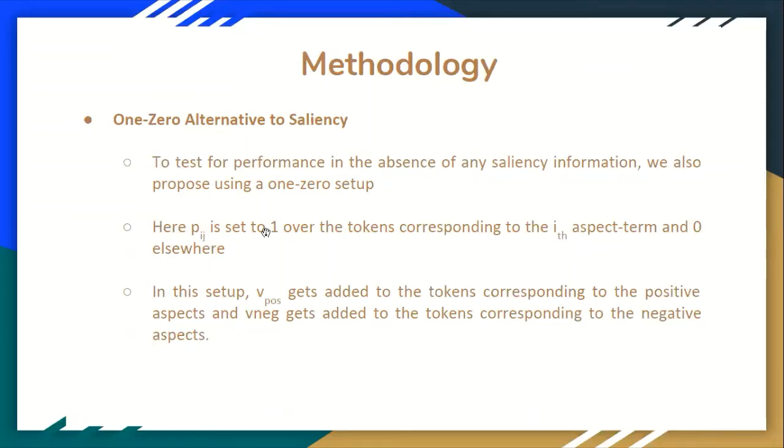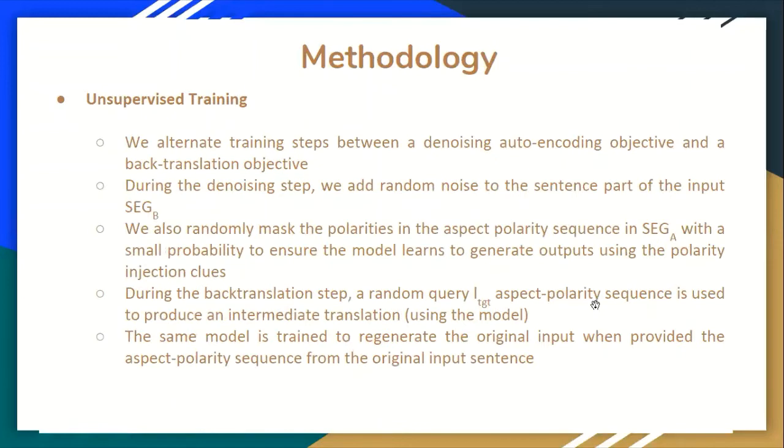Here, Pij is set to 1 over tokens corresponding to the ith aspect term and 0 everywhere else. In this setup, V positive gets added to tokens corresponding to positive aspects, and V negative gets added to tokens corresponding to the negative aspects.